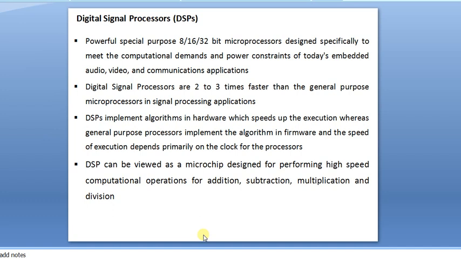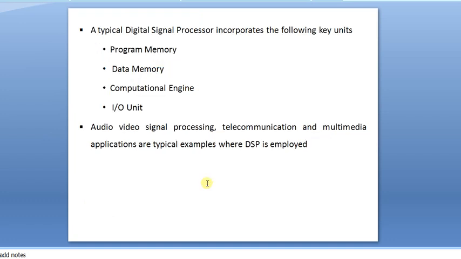General purpose processors implement the algorithm in firmware, and the speed of execution depends primarily on the clock of the processor. DSPs implement the algorithms in hardware for speed of execution, whereas general purpose processors implement algorithms in firmware, with the speed of execution depending on the clock of the processor. That is the difference. So a DSP can be viewed as a microchip designed for performing high speed computational operations such as addition, subtraction, multiplication and division operations, etc.